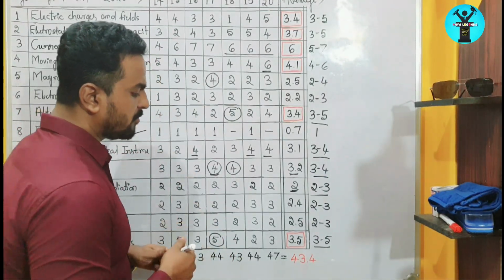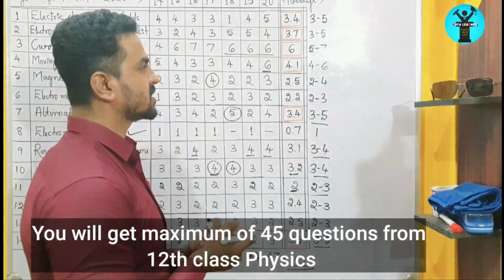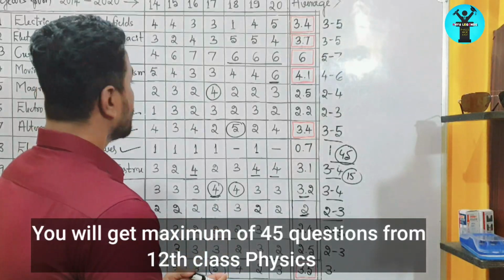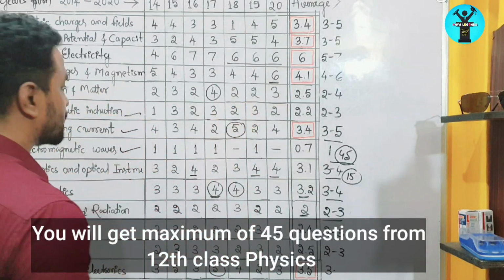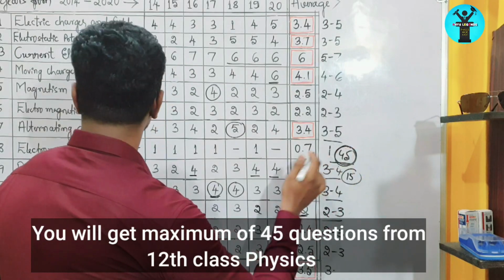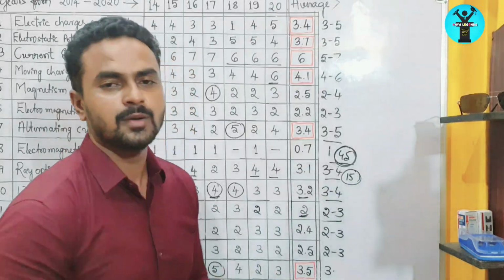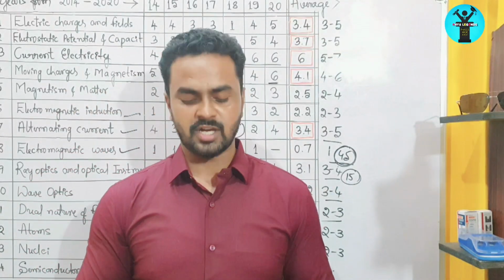So you will have a weightage of 43 marks from only second year concepts, right? Finally, if you go through these 14 chapters, you will get a maximum of 45 marks from these chapters only. The remaining 15 marks will come from first year PU physics chapters.